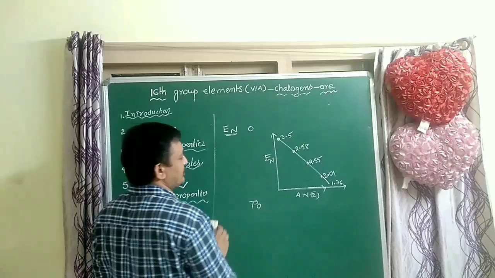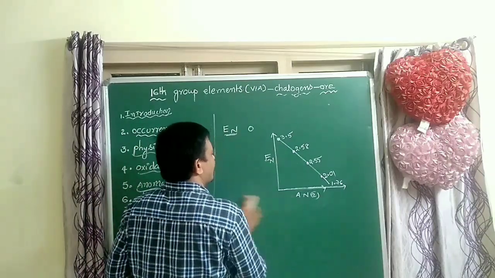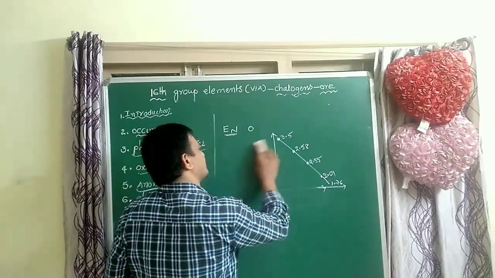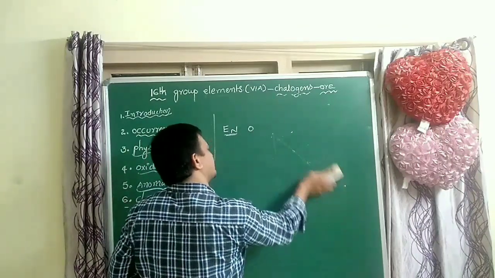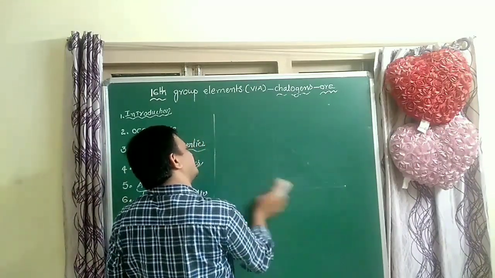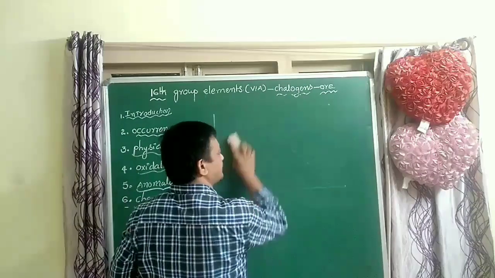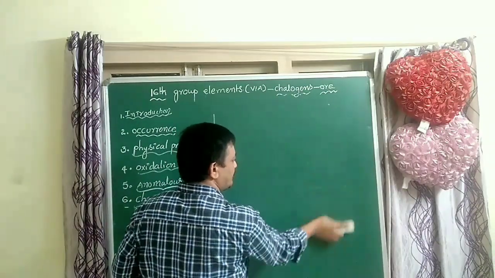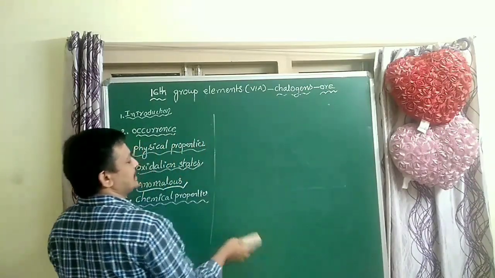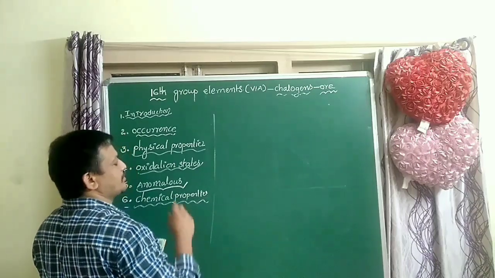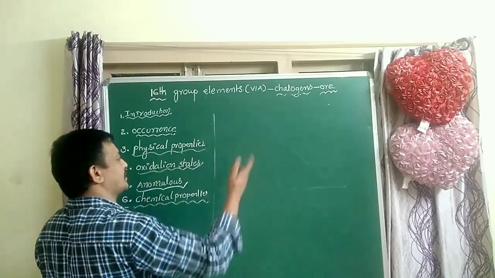This is very, very important. When compared to fifth group elements, these are more electronegative atoms. When compared to seventh group elements, these group elements are less electronegative.